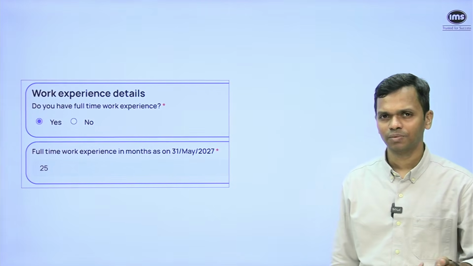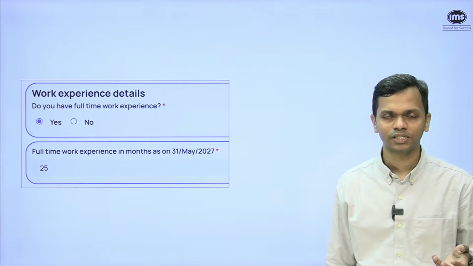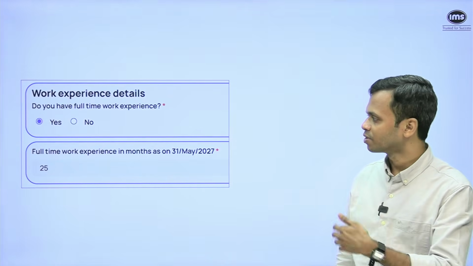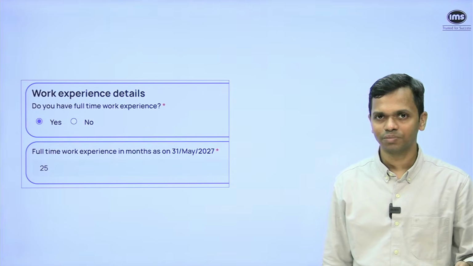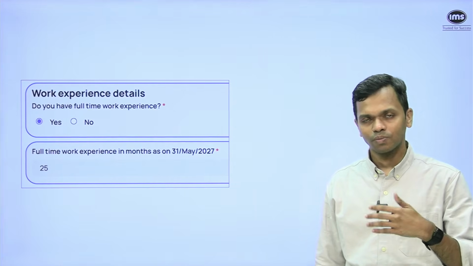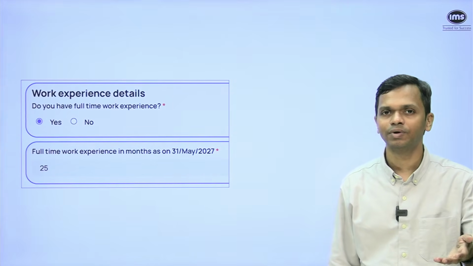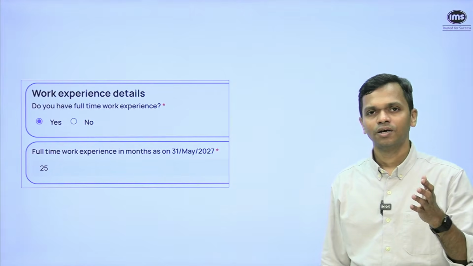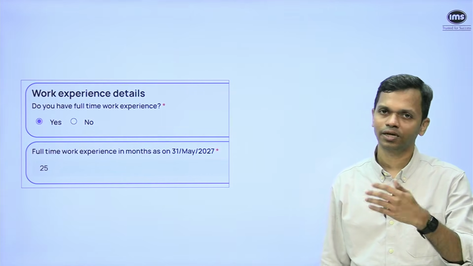So you will make some assumptions that, okay, if I'm going to continue to work, what sort of experience I will have. You never know what will happen. For example, today I might calculate that I'm going to have 30 months of experience by then, but I might end up quitting in December, right? You never know. But make those assumptions, calculate, and then you can enter it, because this is as on May 27. So you of course don't know exactly what you will have. Whatever you have today, if you're working, add the remaining months and then enter it.